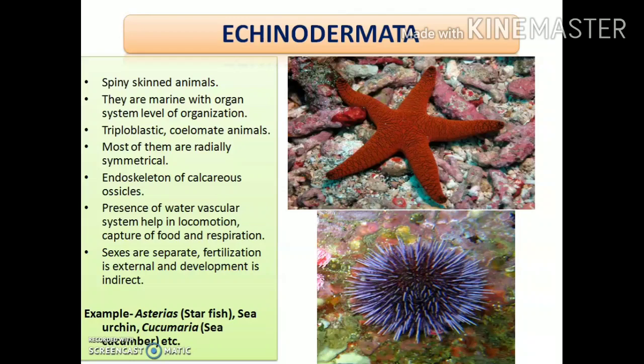And here the development is indirect, that is, the development from the very young stage to the adult form takes place through intermediate larval stages, so the development is not direct, rather it is indirect. Some important examples of organisms under this are starfish, you can see this one is a starfish, and sea urchin, this one is a sea urchin, etc.